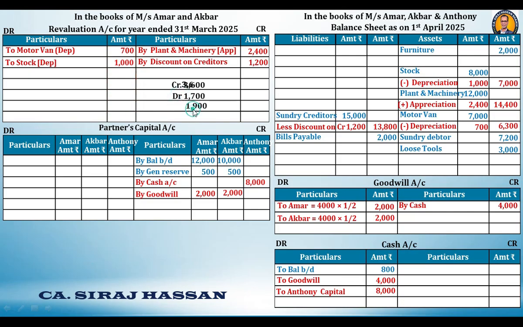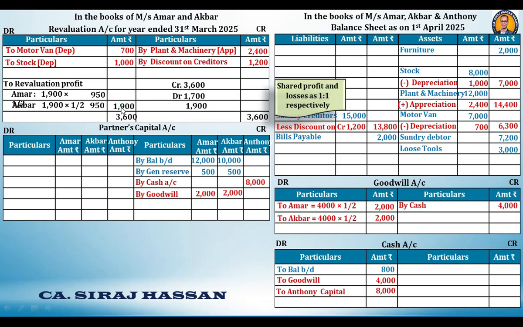So I wrote 3,600 on both sides of the revaluation account. This 1,900 is a revaluation profit. This will be credited to the partners' capital account. Equally, Amar will get 950, Akbar will get 950. This will go to the partners' capital account.